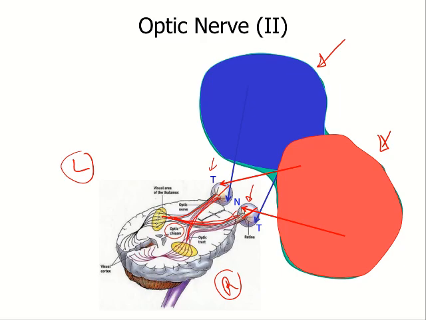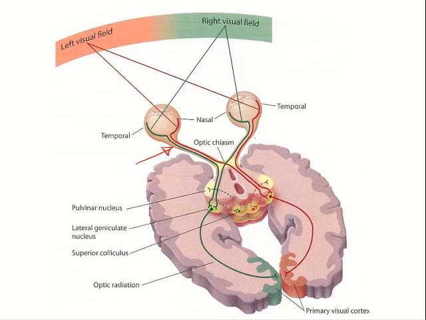Here is the left optic nerve and here is the right optic nerve. The nasal fibers from the left and right retina cross and form what is called the optic chiasma, in relation to the pituitary stalk here. And the temporal fibers and the nasal fibers from the opposite eyes unite and form what is called the optic tract. This is the left optic tract and this is the right optic tract.